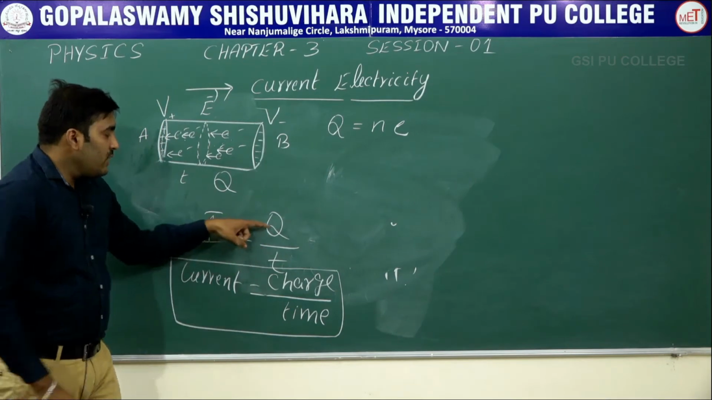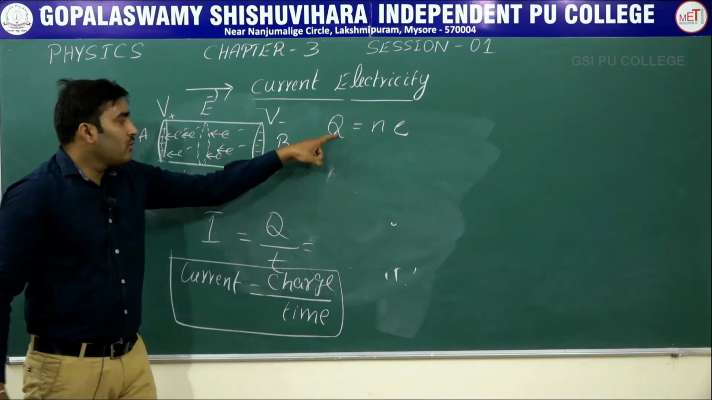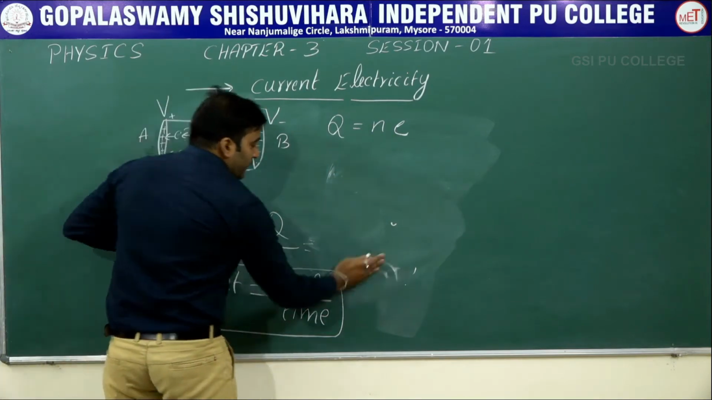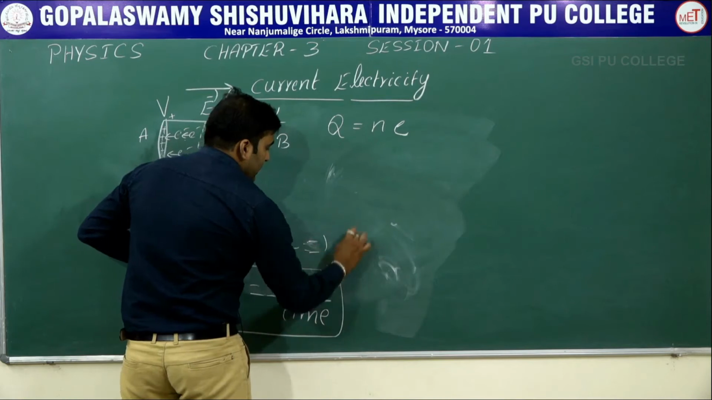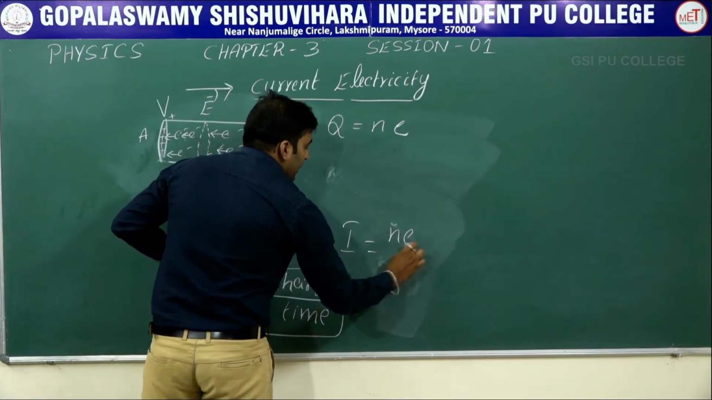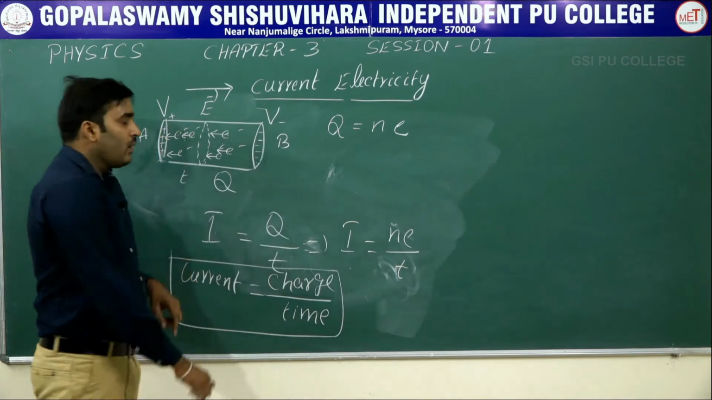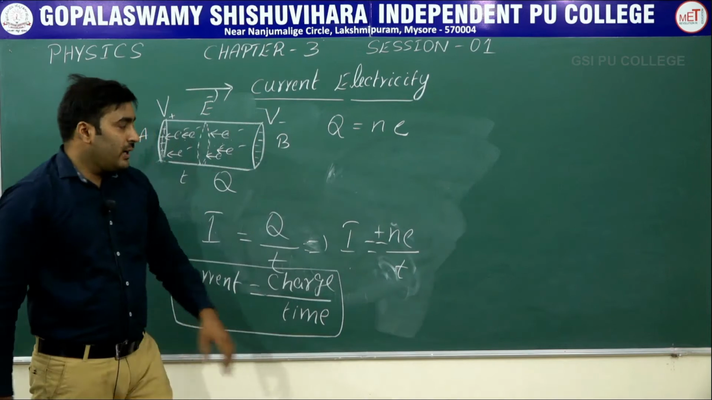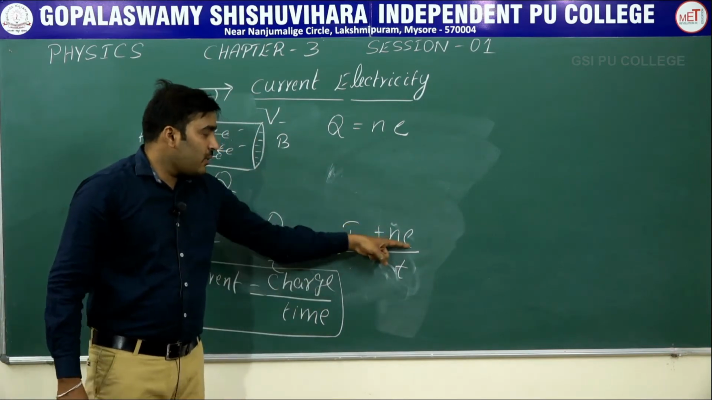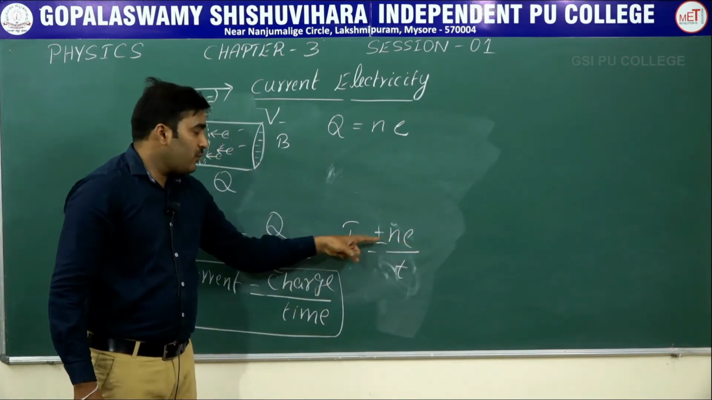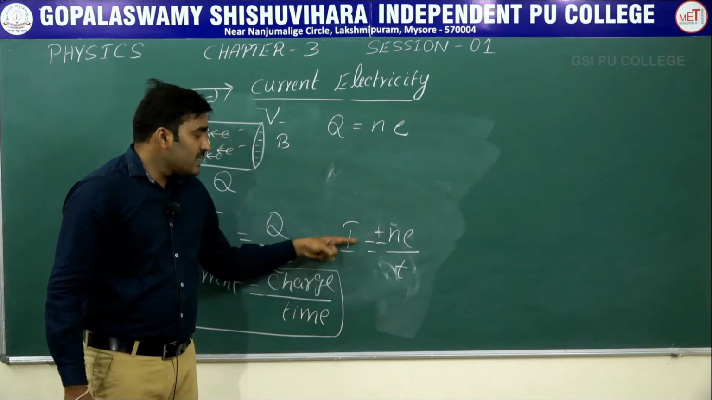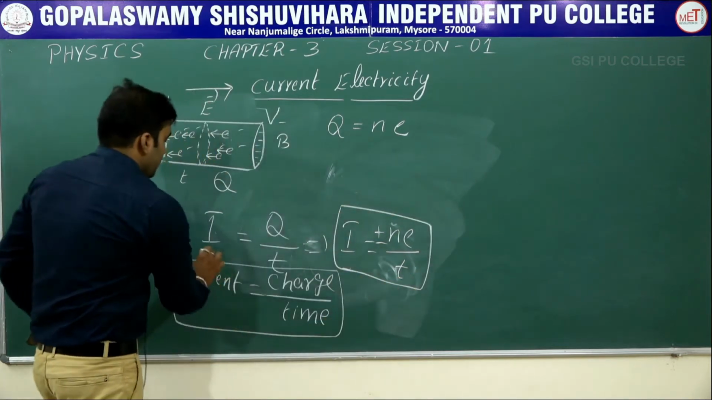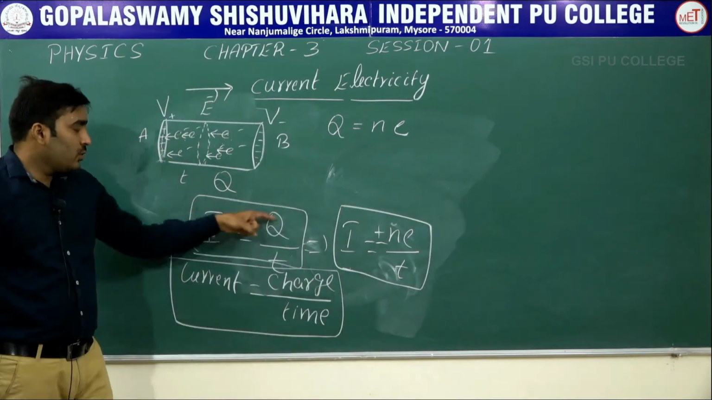So I is q by t. We can write this q as N into E. Q is equal to N into E, so we can write one more equation for current. Therefore I is equal to N into E divided by t. Also you can write this as plus or minus, because the charge on an electron is negative, but the charge on a proton is positive. Therefore I is equal to plus or minus N into E by t. So this is the equation for current, I is equal to Q by t.